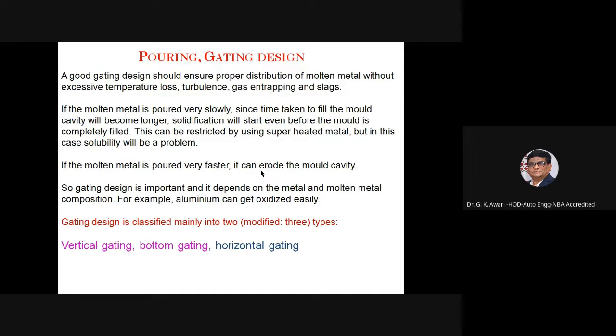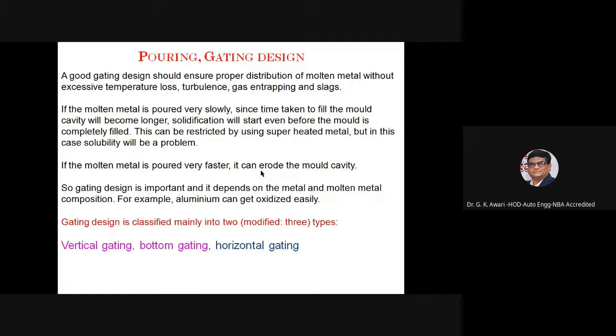Pouring and gating design. A good gating design should ensure proper distribution of molten metal without excessive temperature loss, turbulence, gas entrapping and slags. If the molten metal is poured very slowly, since the time taken to fill the mold cavity will be longer, solidification will start even before the mold is completely filled.